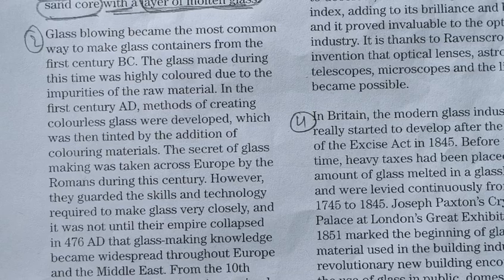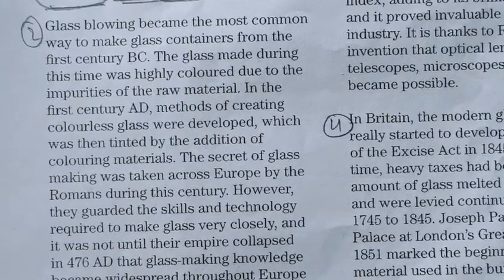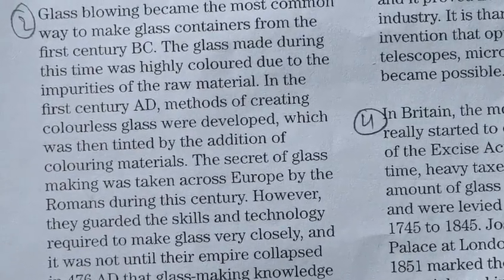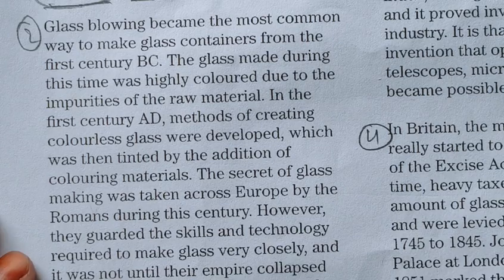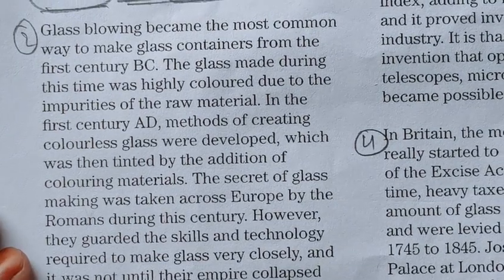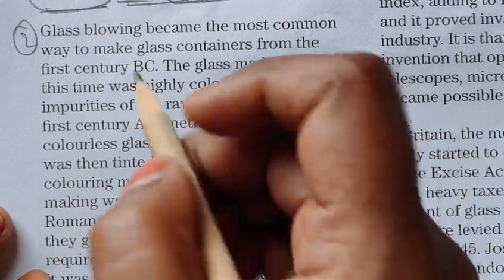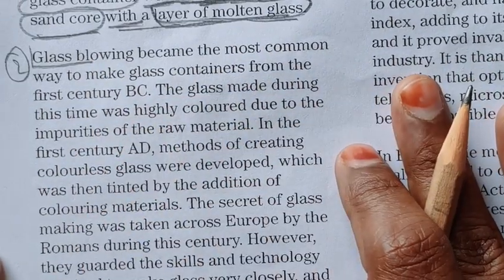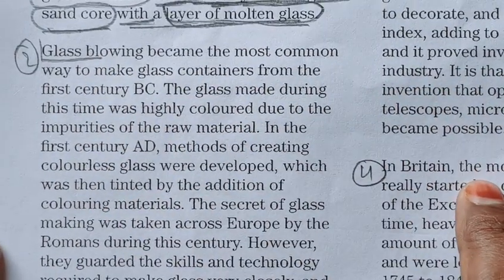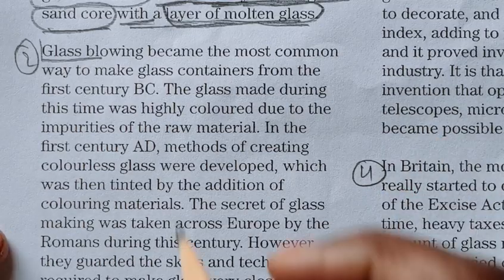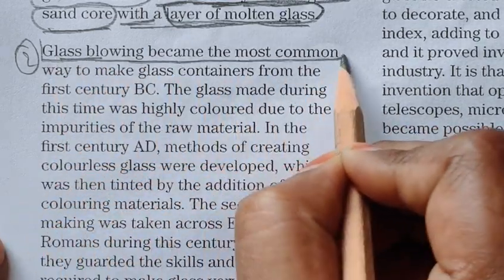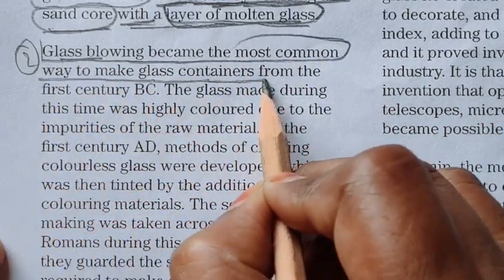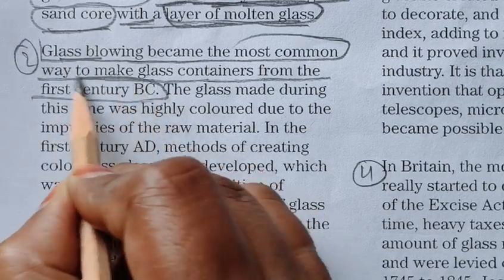And now let's quickly read our second paragraph. Glass blowing became the most common way to make glass containers from the 1st century BC.